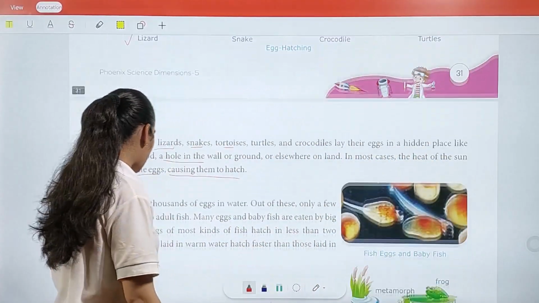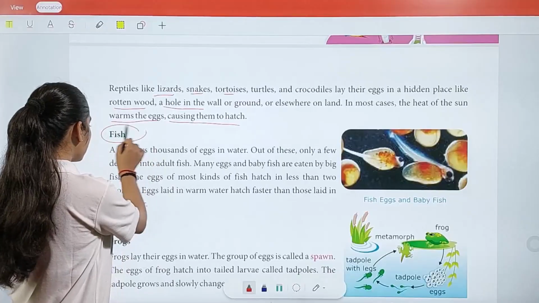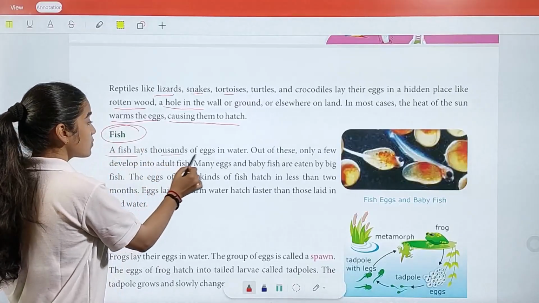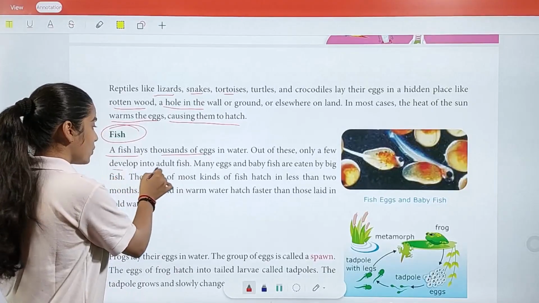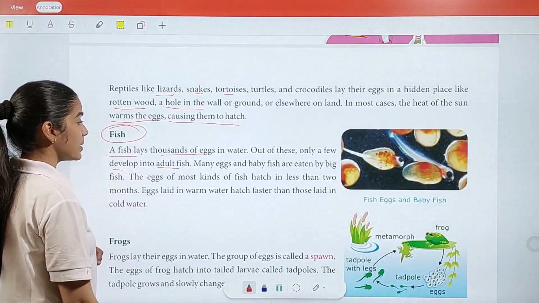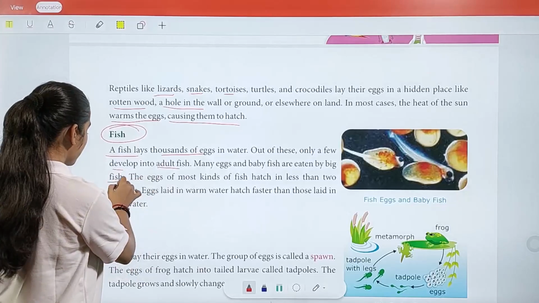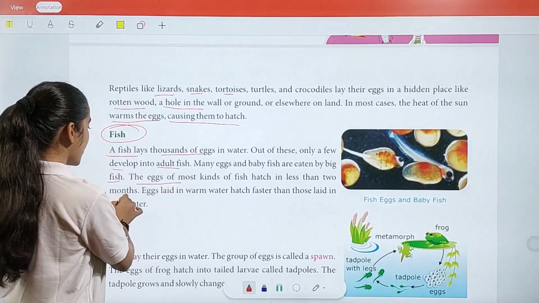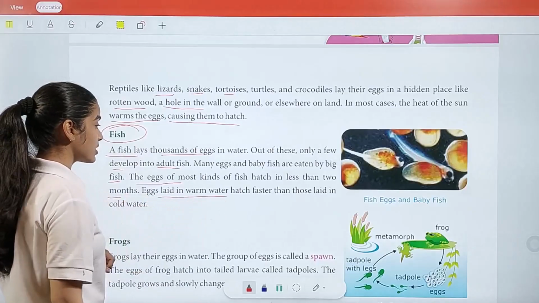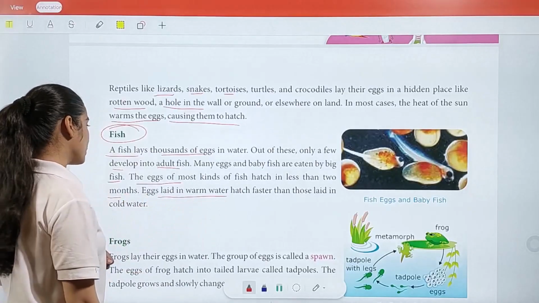Now we are going to learn about fish. A fish lays thousands of eggs in water. Out of these, only a few develop into adult fish. Many eggs and baby fish are eaten by big fish. The eggs of most kinds of fish hatch in less than 2 months. Eggs laid in warm water hatch faster than those laid in cold water.